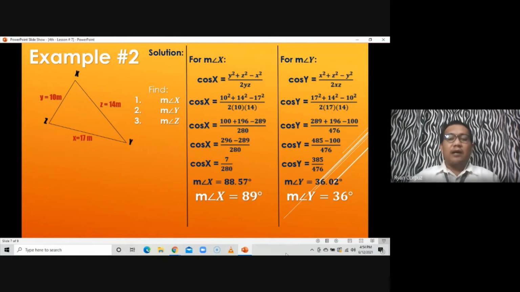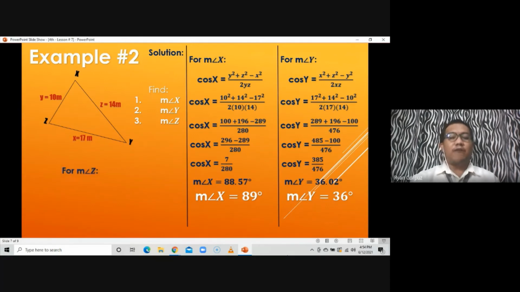So one more. We are looking for the measure of angle Z. For angle Z, since we already know the measures of the two angles, we can apply now what we have applied on the first example. Since two angles are given, we can find out the third angle by simply knowing that the total measures of the interior angles of the triangle is equal to 180 degrees.